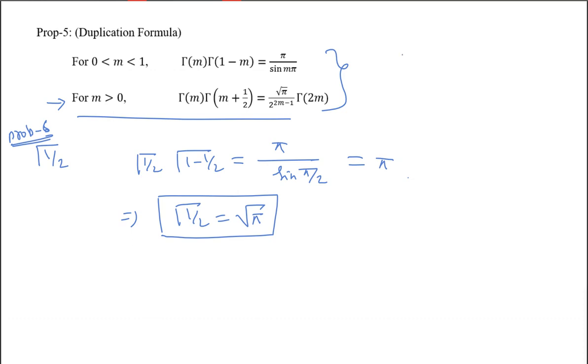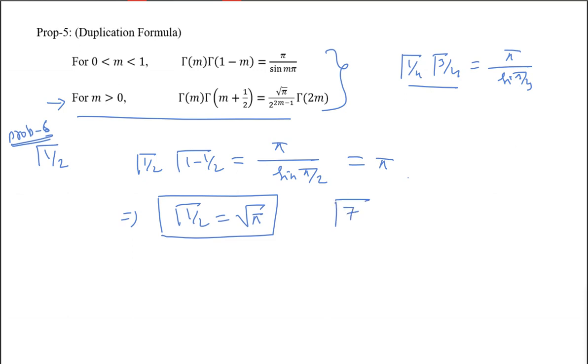Sometimes you may be asked a proof like this: prove gamma 1 by 4 into gamma 3 by 4 is equal to pi by sine pi by 4, that is root 2 pi. This type of proof may be asked as a short question. You have to use the duplication theorem. So fractional values you can find.